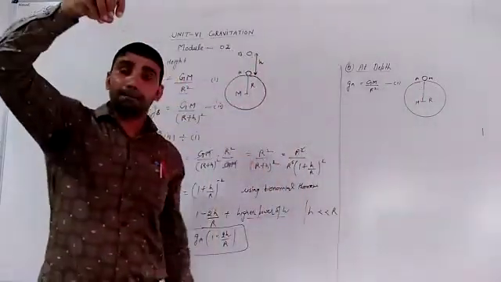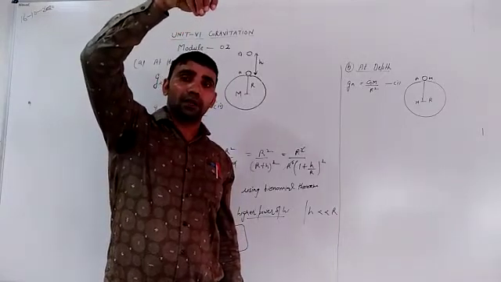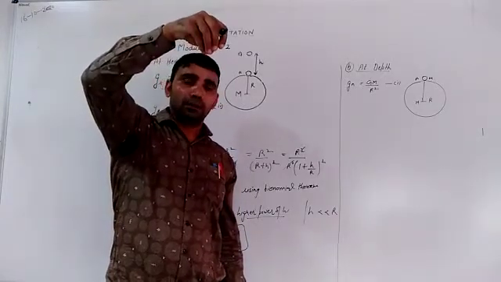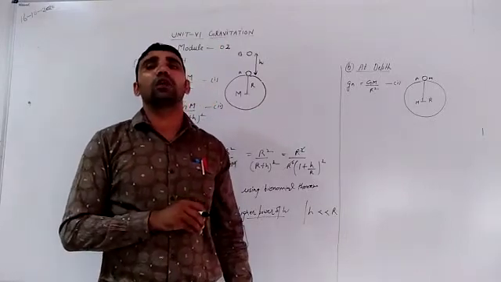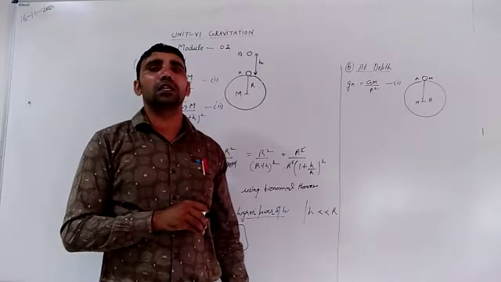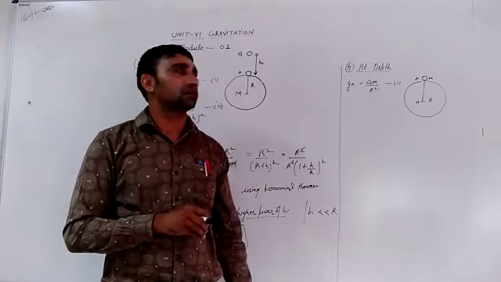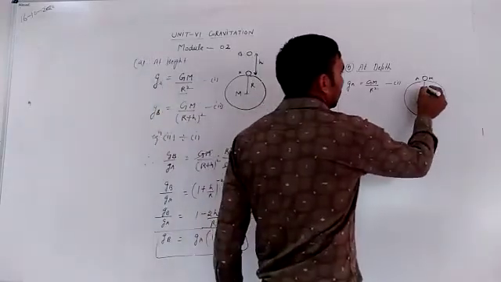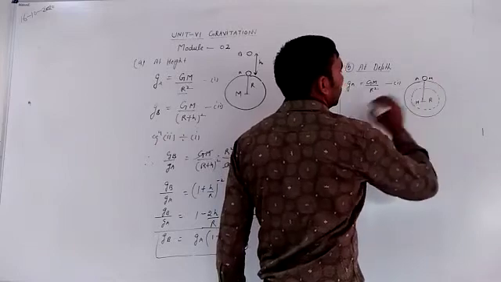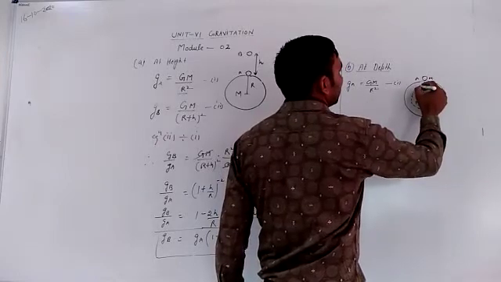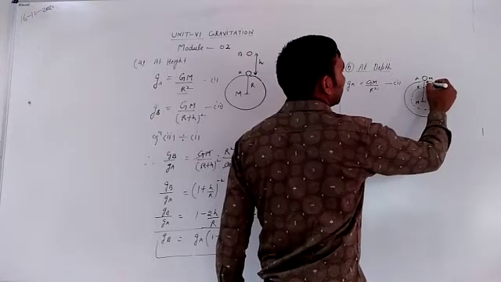If this body goes to a depth d below the surface of Earth, then what will be the acceleration due to gravity? What will be the change in acceleration due to gravity at a depth d below the surface of Earth? Now this point is D, and this is the depth d below the free surface.